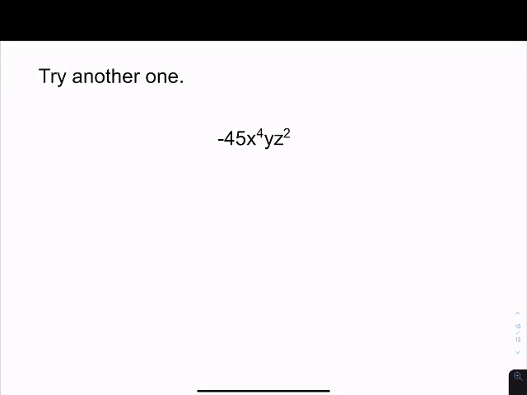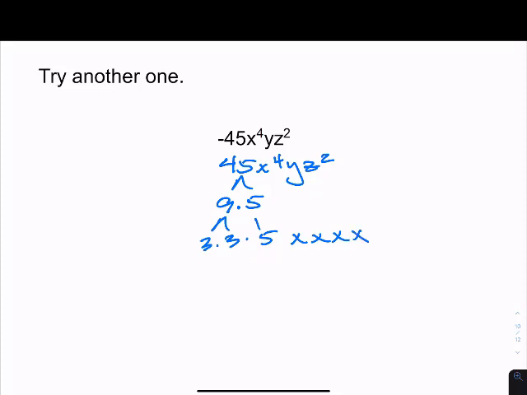Okay, so let's find out what you did. Well, you did 45 x to the fourth y z squared. So the 45 will break down into 9 times 5, which then the 9 will break down into 3 times 3, and then the 5 slides. The x breaks down into 4 x's. The y, well, there's just one y, so I only have one y. But then the squared is actually just on the z. So it's x, x, x, x, y, z, z.